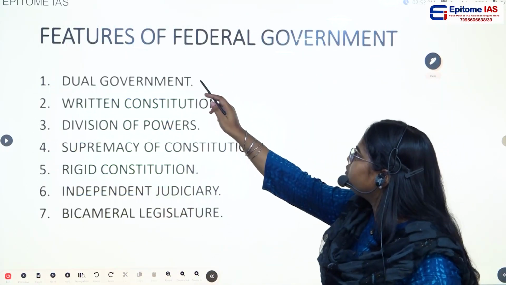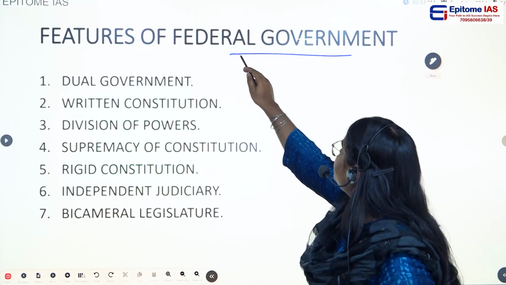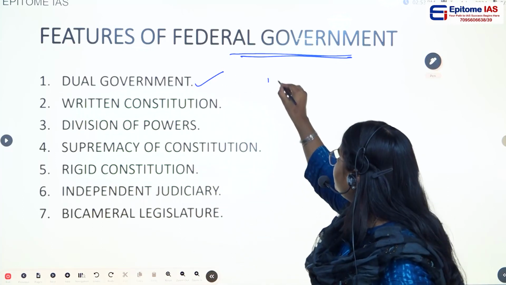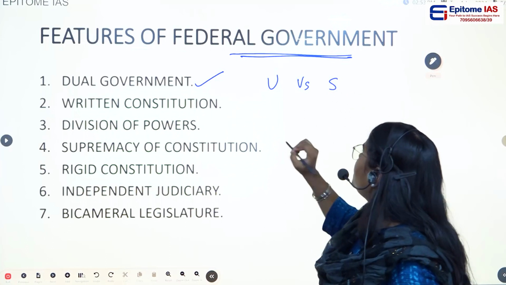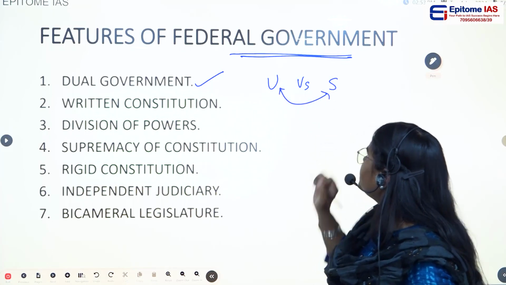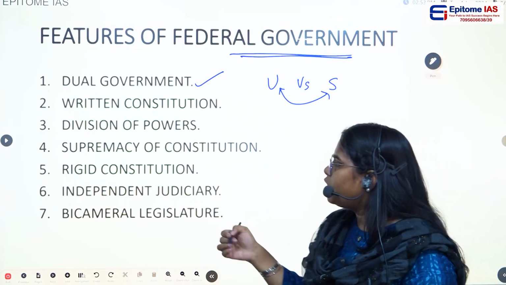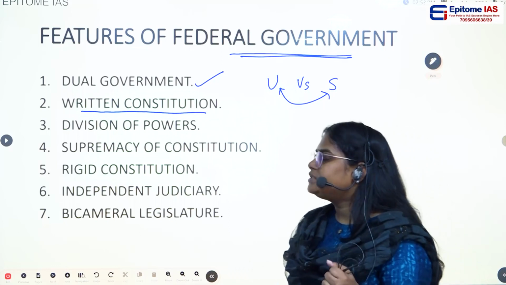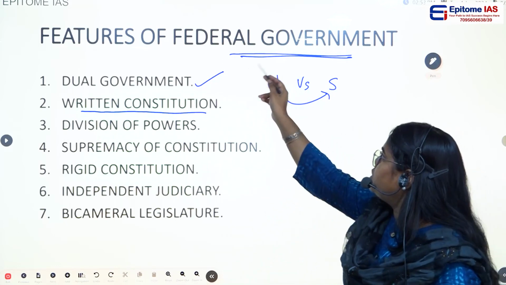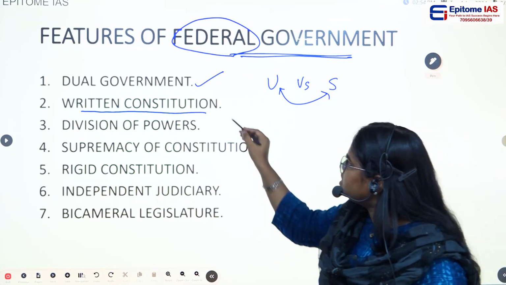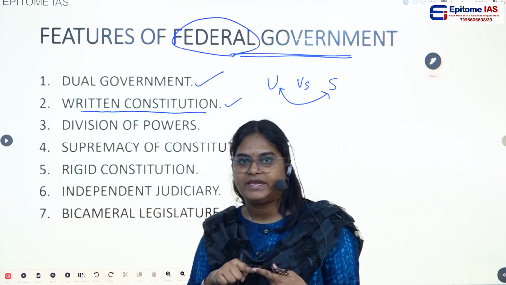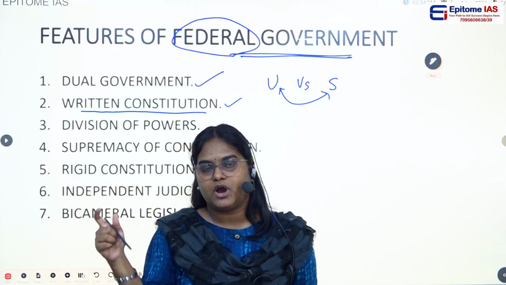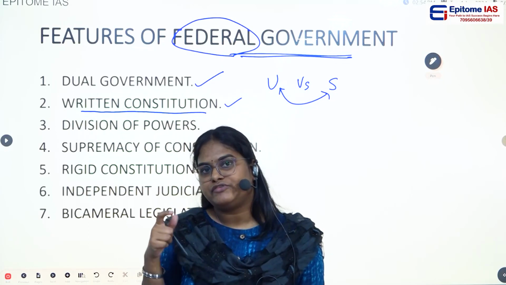So here we have some of the features of the federal government, which we have to remember. The first point is dual government. What is dual government? We have union government and we have state government, and we have division of power between the union government and the state government. So in Indian context, we have dual government. Then the second point is written constitution. How will a written constitution help to maintain the federal feature? When a constitution is written, it clearly defines the functions and roles of each, like union government and the state government. So it strengthens the federal feature.